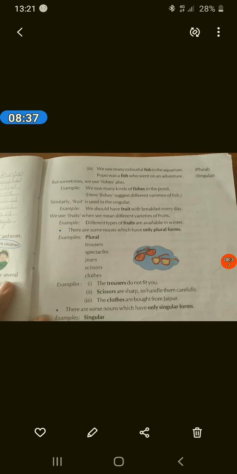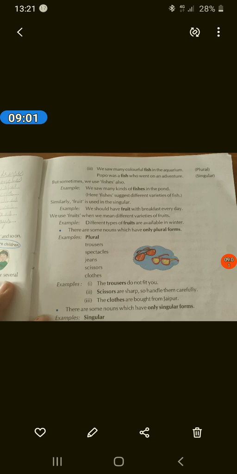We saw here many colorful fish. Many means again more than one, so this sentence is plural. Popo was a fish who went on an adventure. Here is the name. Popo was a fish who went on an adventure. Here it is written a fish, so it is a singular sentence.